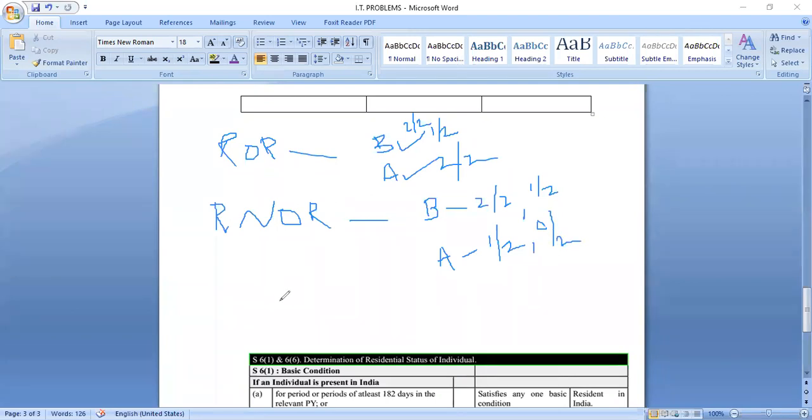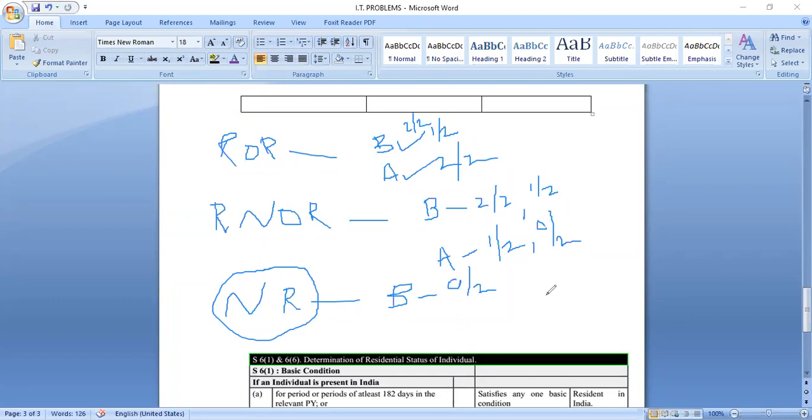Who will be called NR? Non-resident, NR. In the basic condition, he fails to clear both the rules. He got 0 by 2, 0 marks out of 2. He fails to clear both the tests, rule A and rule B. He'll get 0 in the basic condition. If you get 0 in the basic condition, he will be called non-resident. And this residential status does not depend on citizenship.